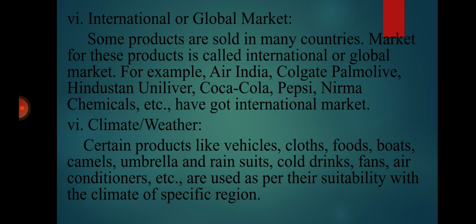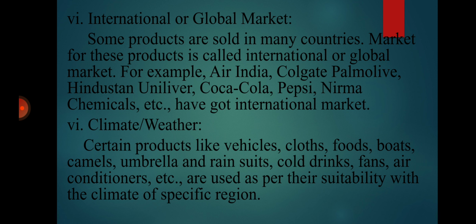And the last one is climate or weather. Climate or weather plays a vital role in determining market segmentation or the needs and wants of consumers, because as per the climate or weather there will be demand for goods and services. Certain products like vehicles, clothes, foods, boats, camels, umbrellas, rain suits, cold drinks, fans, air conditioners, etc. are used as per their suitability with the climate of a specific region.